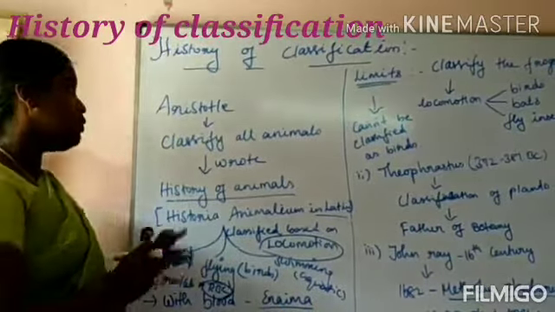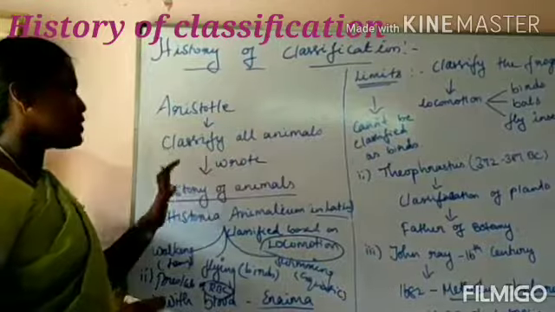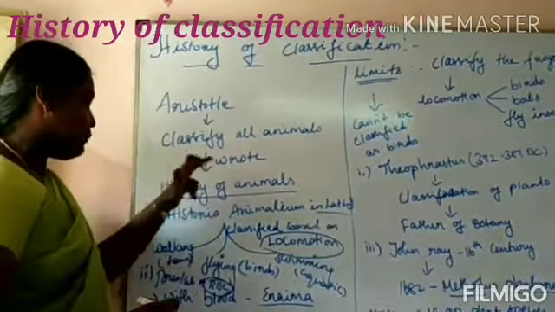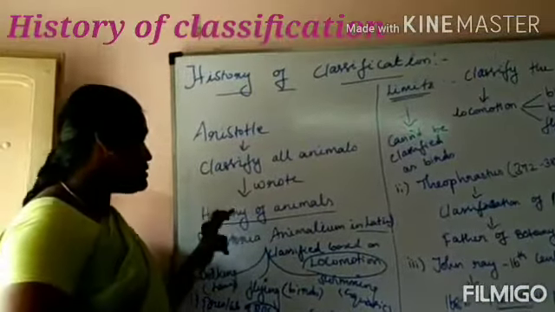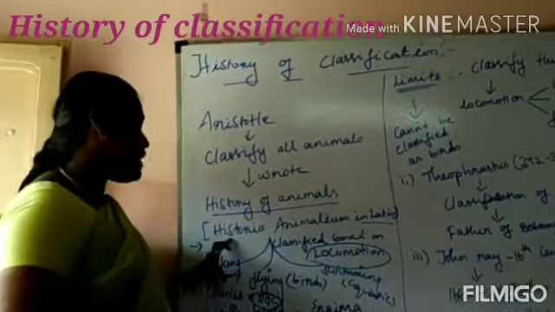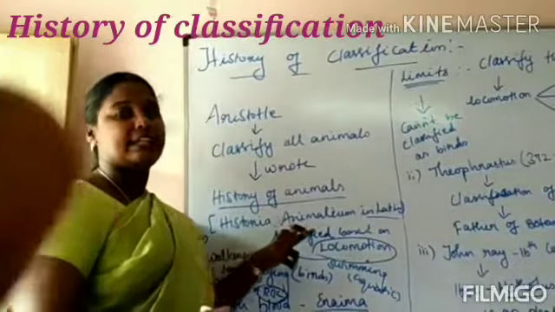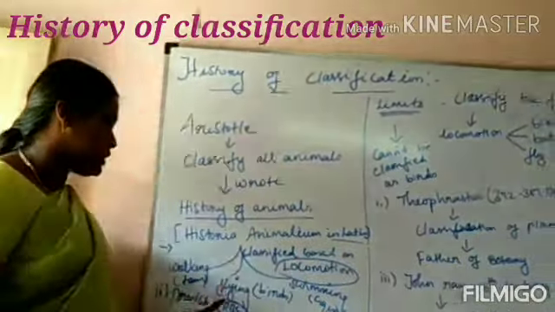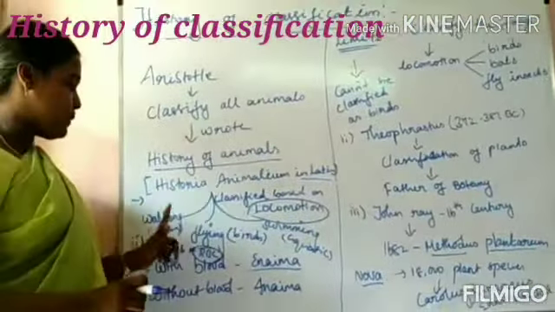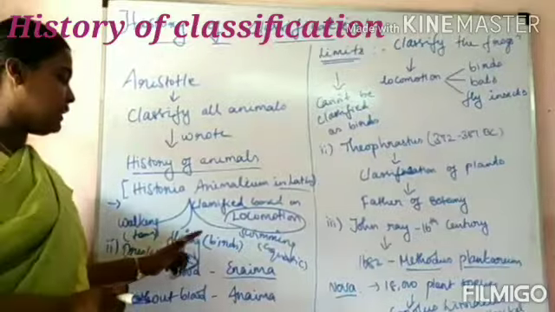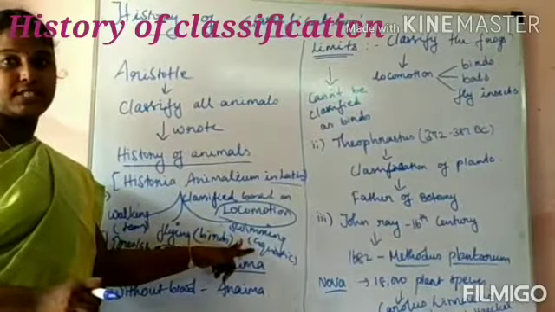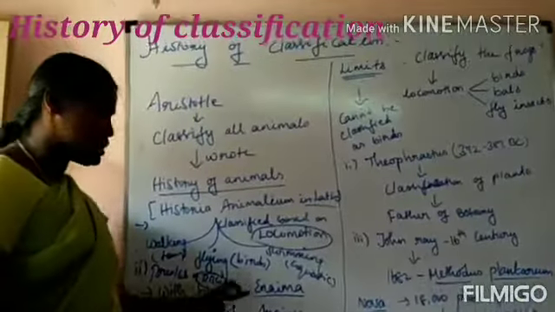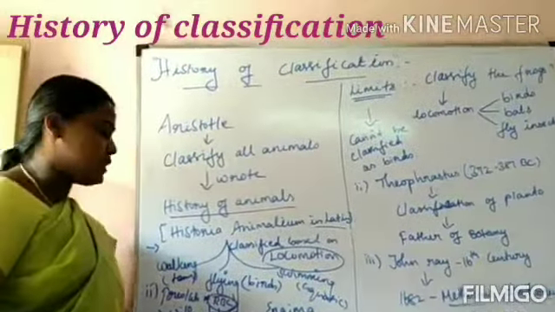Can you understand? Aristotle classified all animals, not all organisms, only animals. The name of the book he wrote is History of Animals, in Latin Historia Animalium. What are the two classifications Aristotle used? One is locomotion, another is RBC. Locomotion is based on walking in terrestrial, flying in birds and swimming in aquatic animals. Next is the presence or absence of blood, RBC. With blood is called enaima. Without RBC is called anaima.